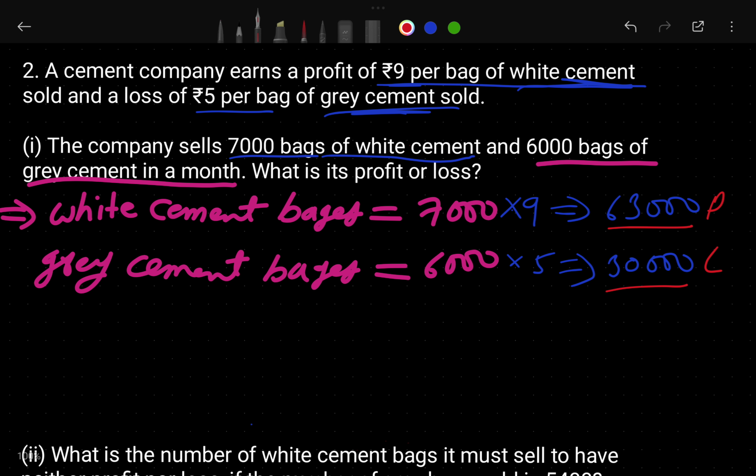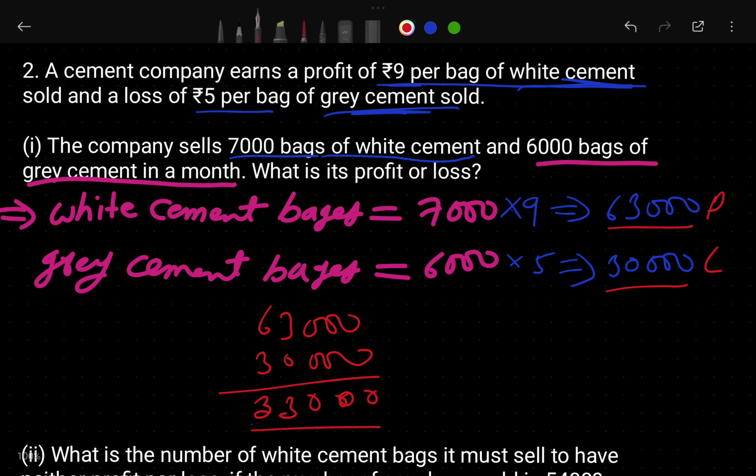When we subtract, we will understand. So let's subtract 63,000 by 30,000. That much amount is left. So it is a profit only. So we can write it's profit.